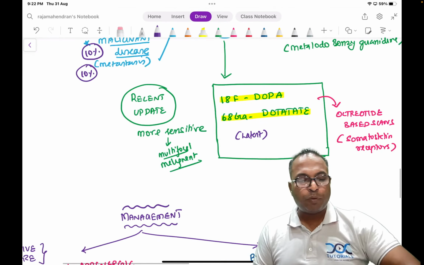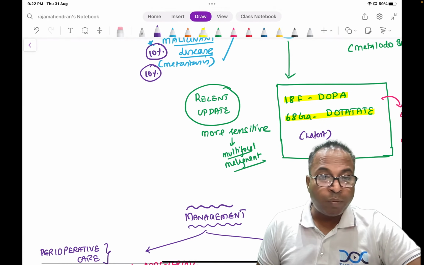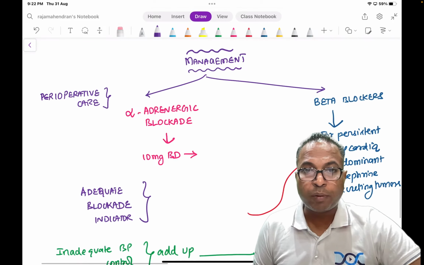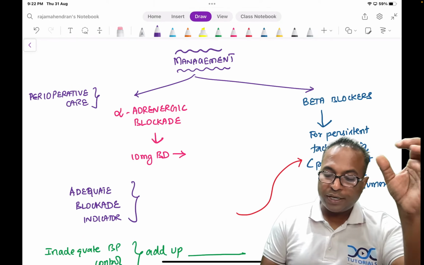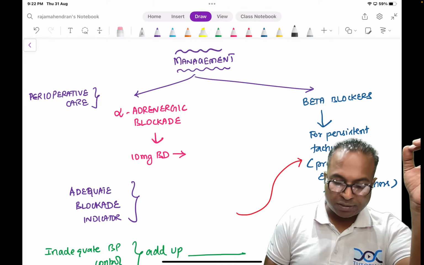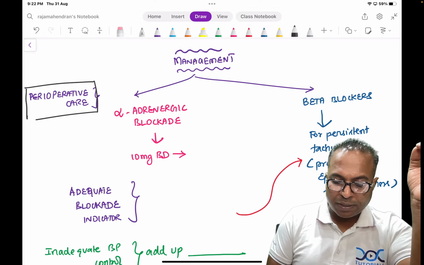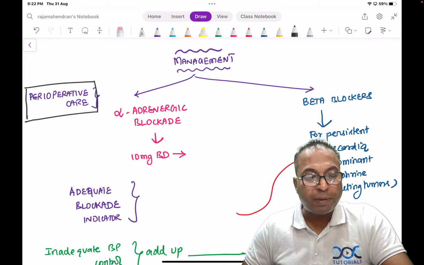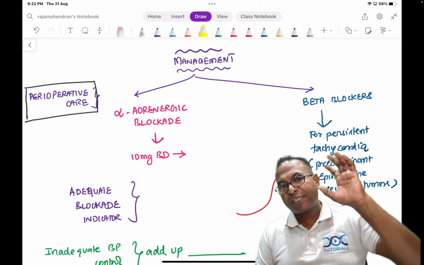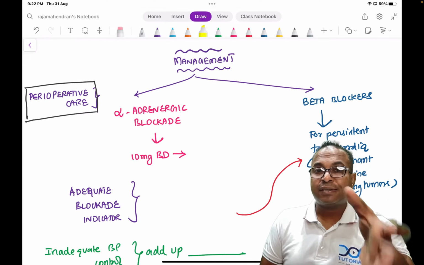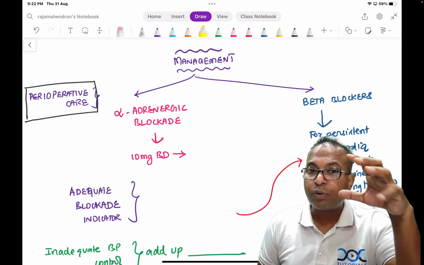So now we have come to a conclusion. This is a case of phaeochromocytoma. The moment you confirm it is a case of phaeochromocytoma, it is a must that I should start some drugs. So now I should prepare the patient for surgery. Surgery is the gold standard treatment, but with perioperative care. Like in thyrotoxicosis patients, we have preoperative preparation. In the same way, phaeochromocytoma cannot be touched directly. If you go and touch, that surgical stress itself will kill the patient due to hypertensive crisis.